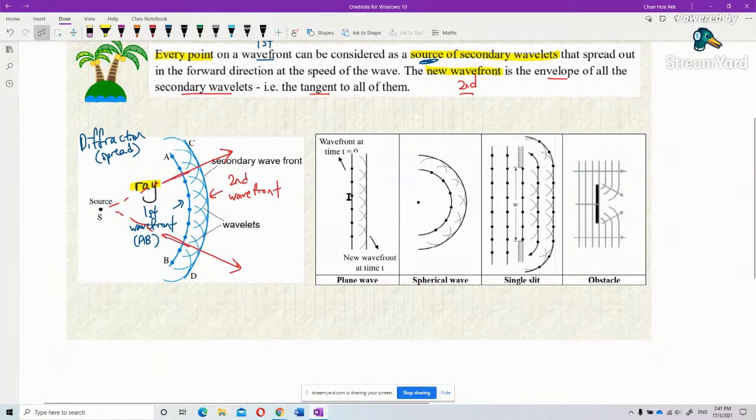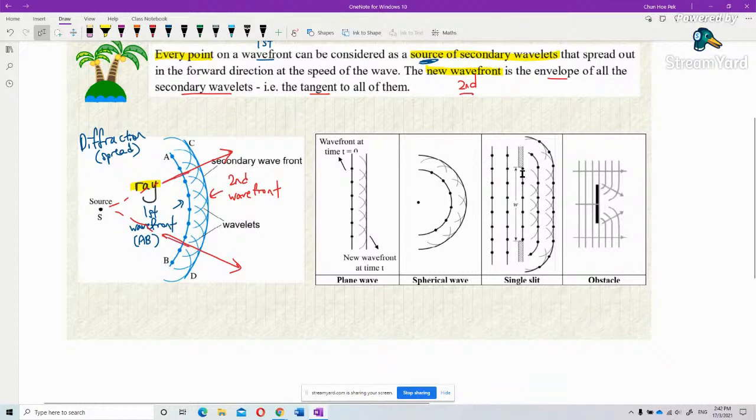Let's say I start off with just a line. Every point produces its own wavelet, and then I just draw another tangent to cover all the wavelets. So it becomes a new wavefront. See? And then this one is actually the same as this one. What if it is a single slit?